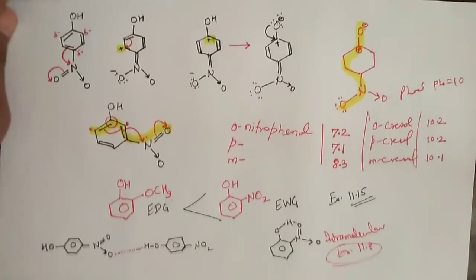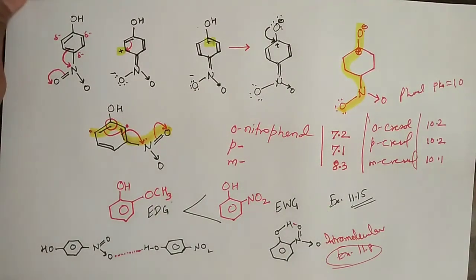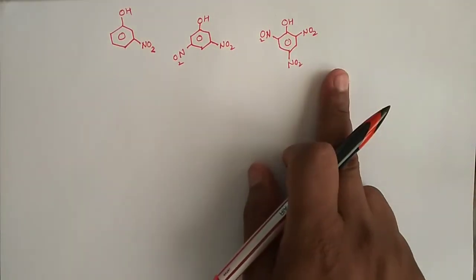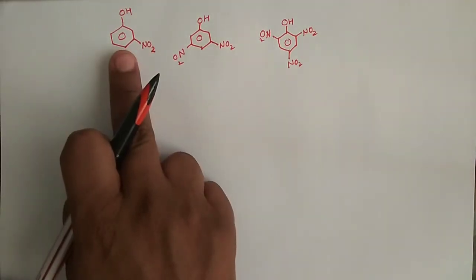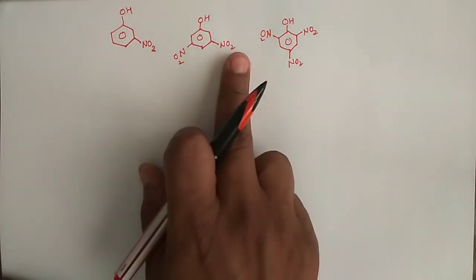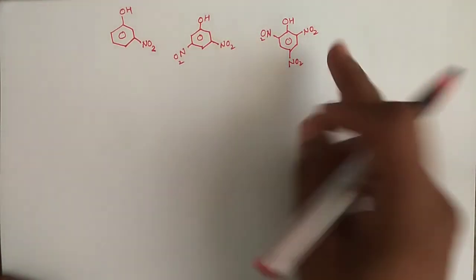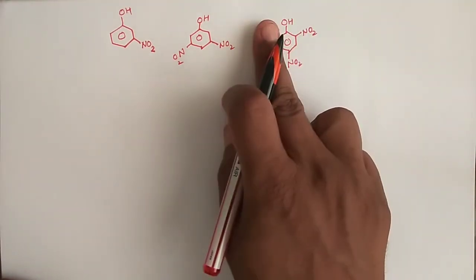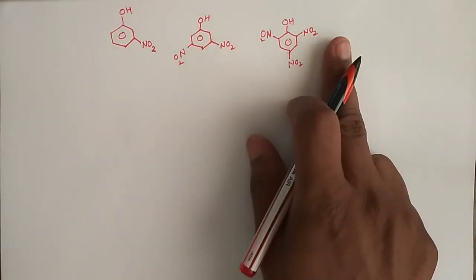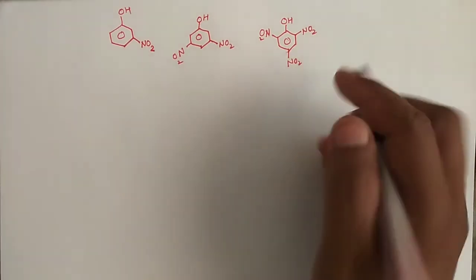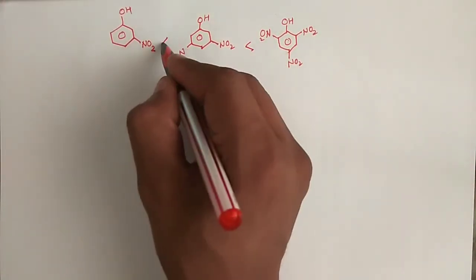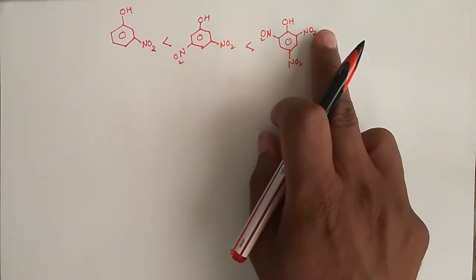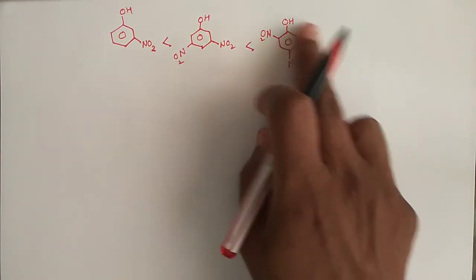So now we can solve one question related to this acidic character, which is very simple and easy. Out of these three compounds, this is 3-nitrophenol, this is 3,5-dinitrophenol, and this is 2,4,6-trinitrophenol. Out of these three, which one is most acidic? And the answer is this one. We know that electron withdrawing groups increase the acidic nature,